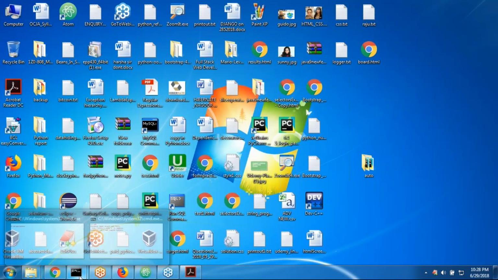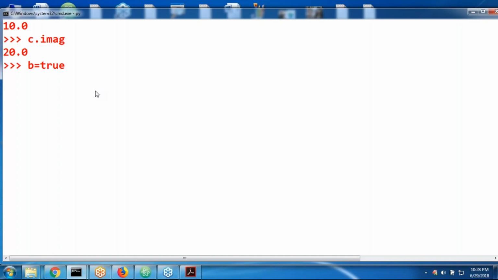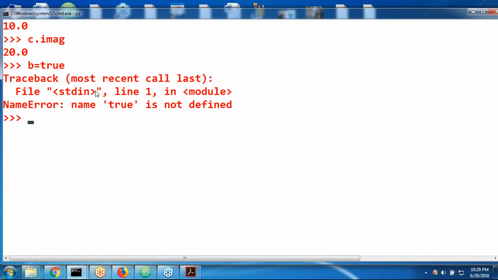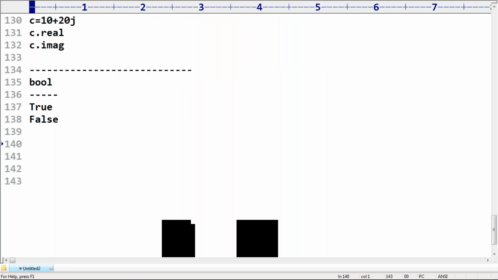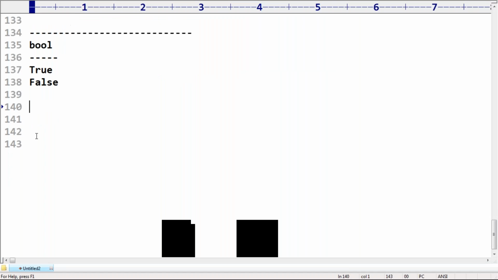b is equal to true. Is it valid or not? Please respond. Is it valid or not? Invalid. What is the reason? true is not defined. b equals true, and so on. They are not automatically valid. No problem at all, sir. a is equal to false. Compulsorily you must use capital T and capital F. Remember, right? So here, internally there is one small point.